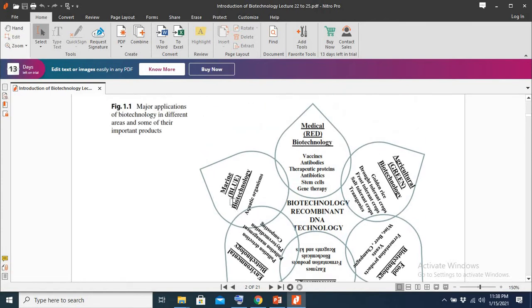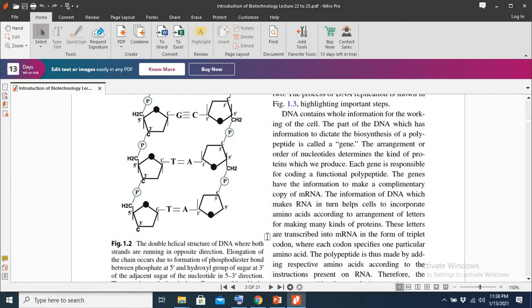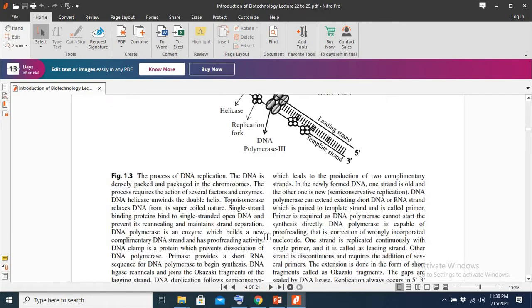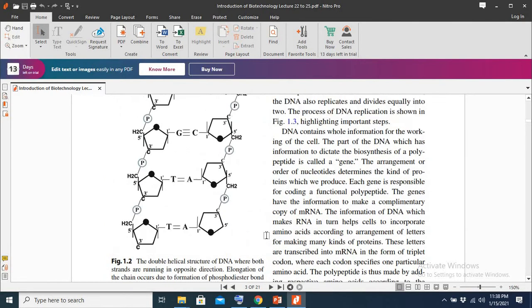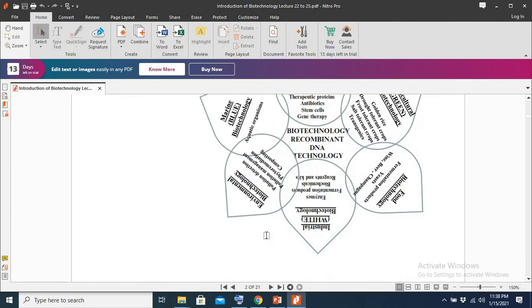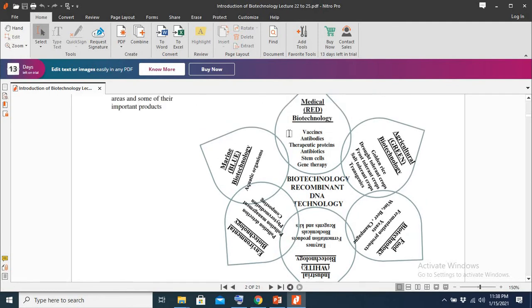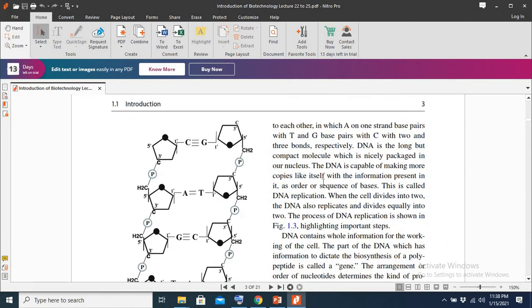And then in marine, we can produce different aquatic organisms by this method. So to understand how biotechnology and recombinant DNA technology are applied to produce different products, for example, to produce vaccines, antibodies, or how it can be useful,